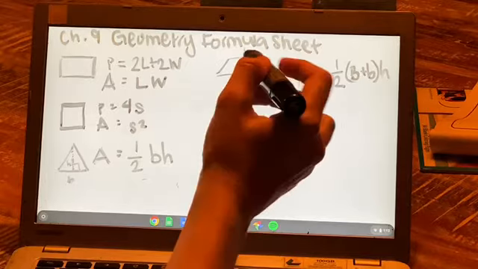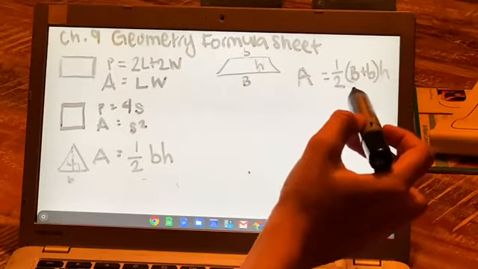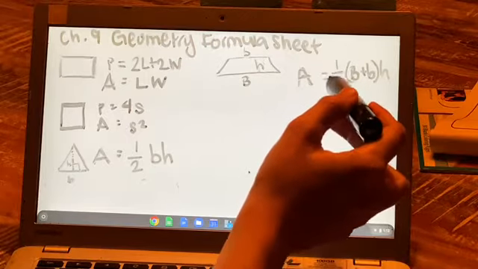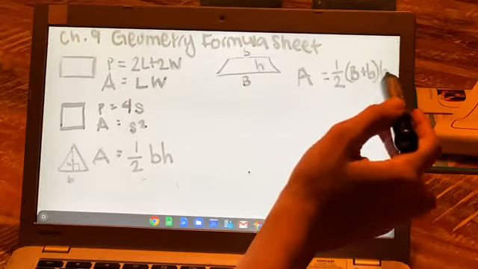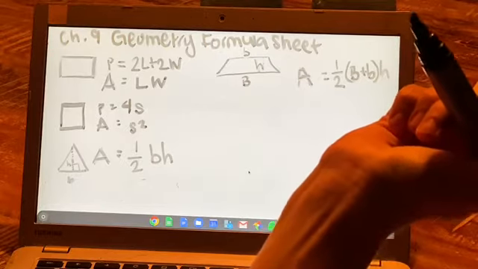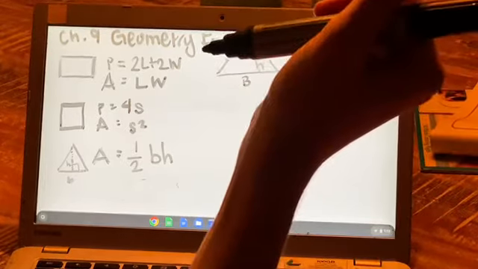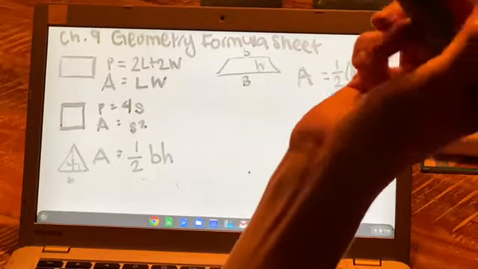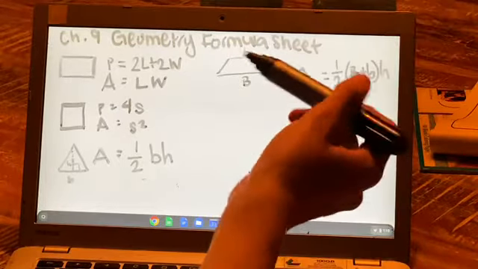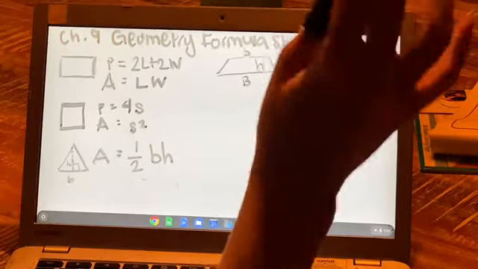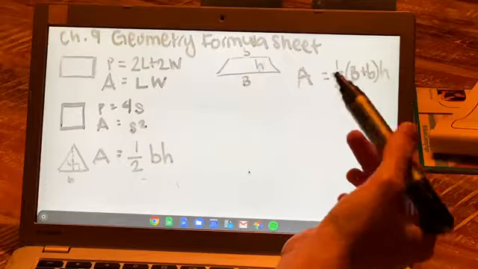So you take your two bases, you add them together, you multiply them by the height and divide by 2, or multiply by 1/2 the sum of the two bases and multiply by the height, and you get the area of your trapezoid. Who remembers how we should be labeling these units? If this is in, let's say, inches, then I have to make sure that my final answer says inches squared, right? Because if it's area, we're talking about square units.